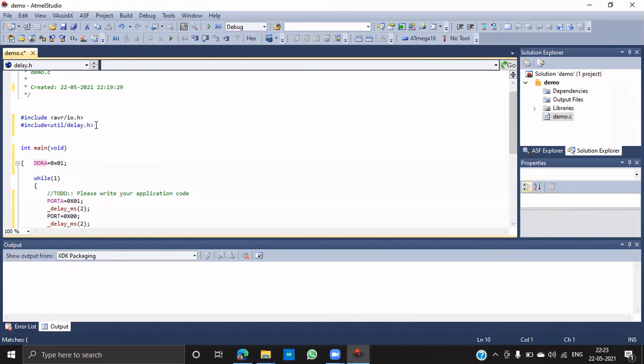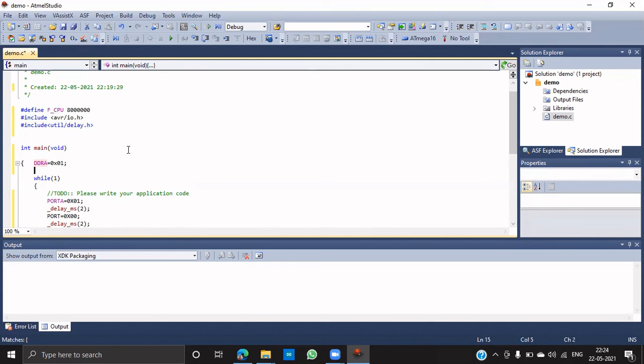Here I forgot to mention that you need to mention the crystal frequency. That means hash define F_CPU, which we have to create at the top itself, for suppose 8 megahertz.